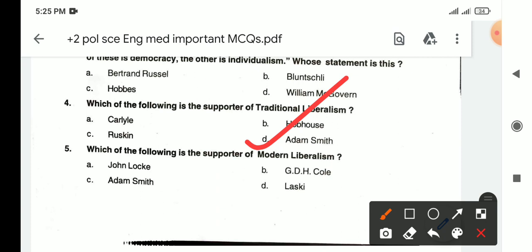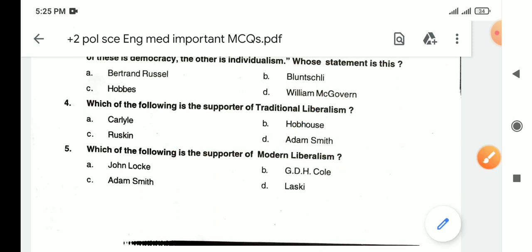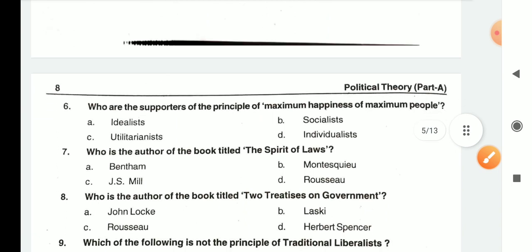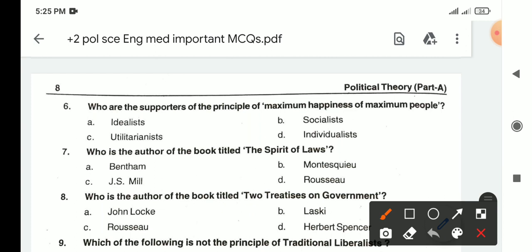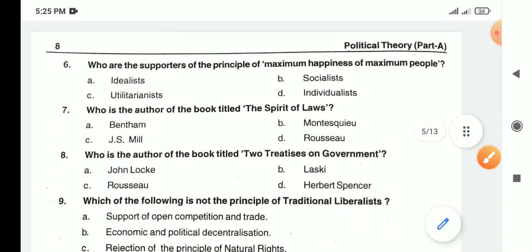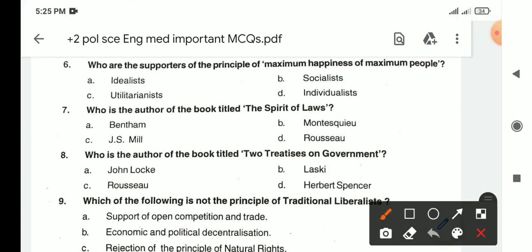They both are not. Then we have Laski, he is also not. Then G.D.H. Cole. The answer would be B. Then we have who are the supporter of the principle of maximum happiness of the maximum people. So they are basically utilitarian, who want that everyone gets the most happiness, right? Then who is the author of the book The Spirit of Laws? It is Montesquieu. Then who is the author of the book titled Two Treatises on Government? It is John Locke.